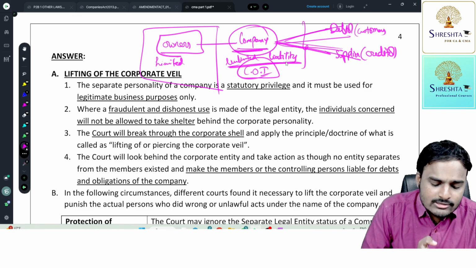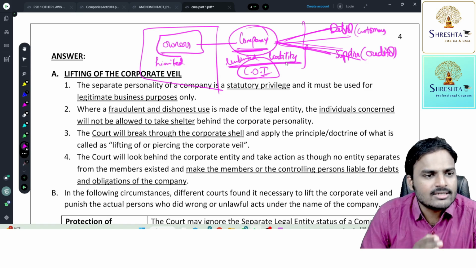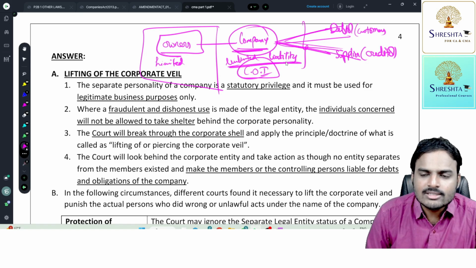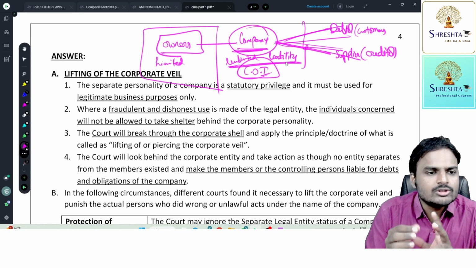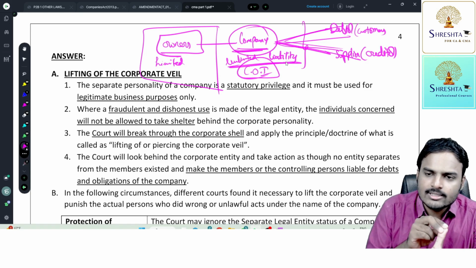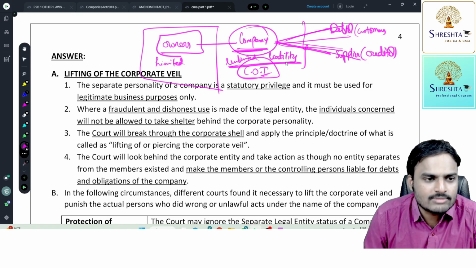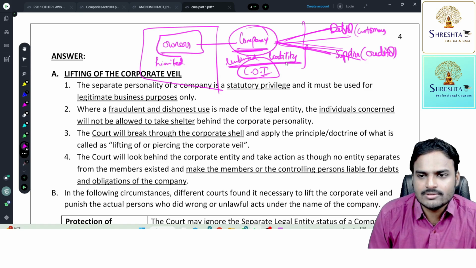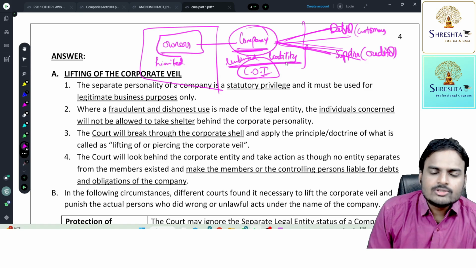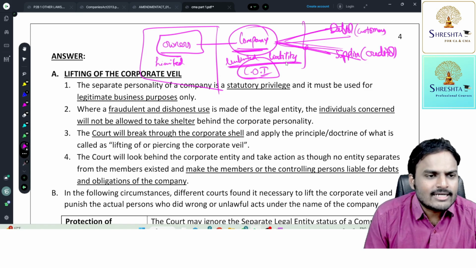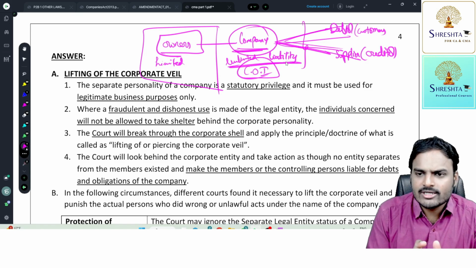And he was also appointed as managing director, chairman cum managing director of the company. That means a single person doing two roles. As a member he has one role, as a director he has another role. Dual role is permissible. Correct. So now owners have limited liability. This is the biggest advantage.